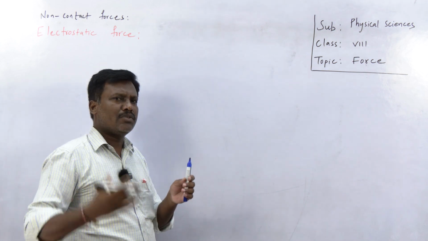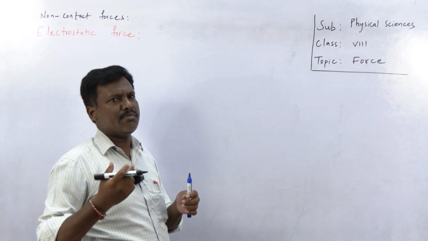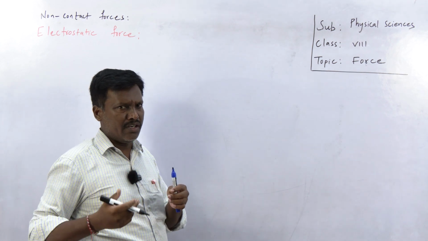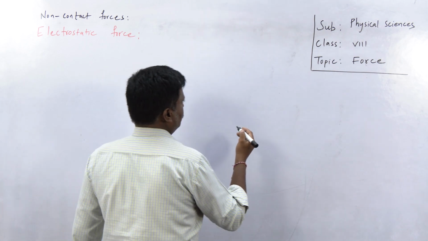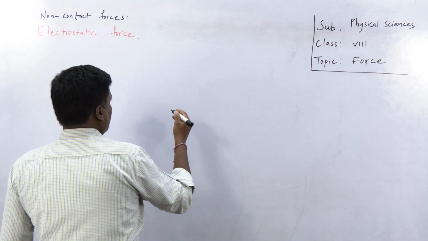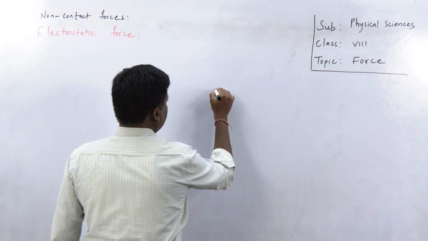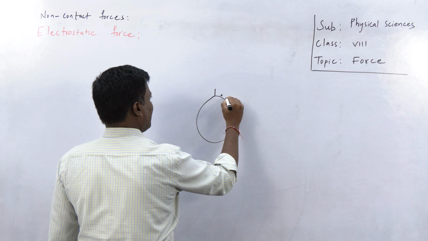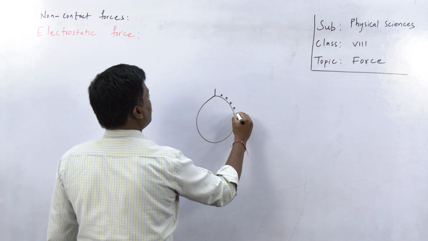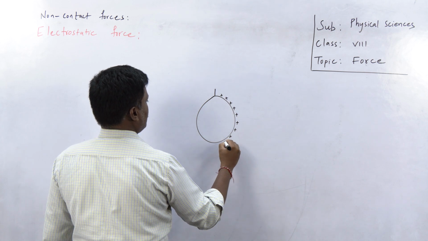Here when we rub the balloon, due to the transfer of electrons between the balloon and the material, the balloon gets charged. Now, see, this is the inflated balloon, and let's say it has positive charge on its surface.